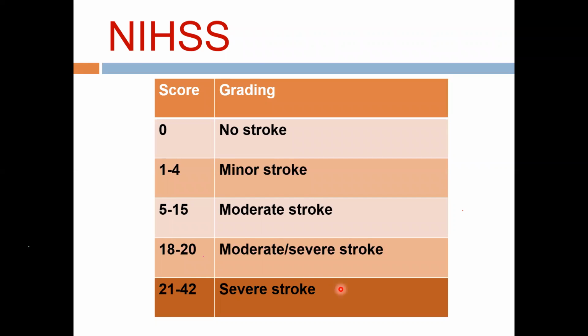For minor strokes, less than 4, or severe strokes, more than 21, don't thrombolyze. Okay? Normally 7 to 25, we do thrombolyze. Next slide, please.